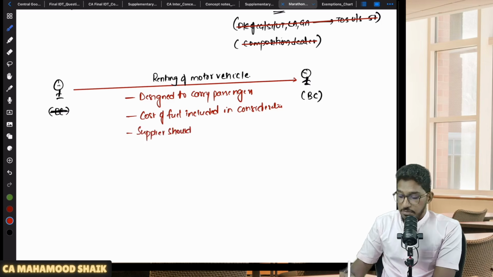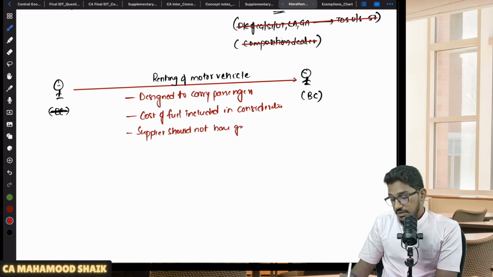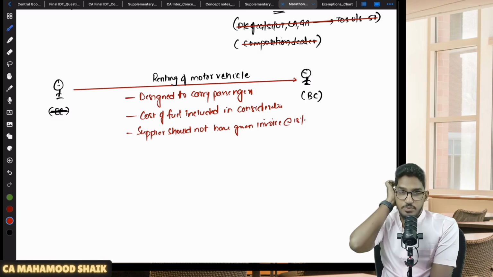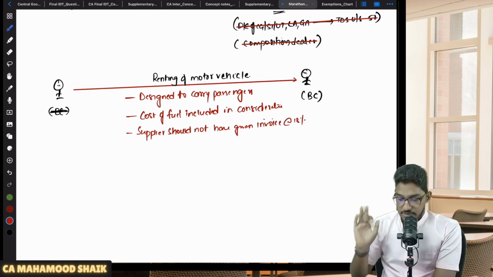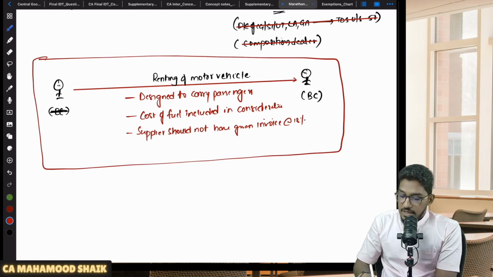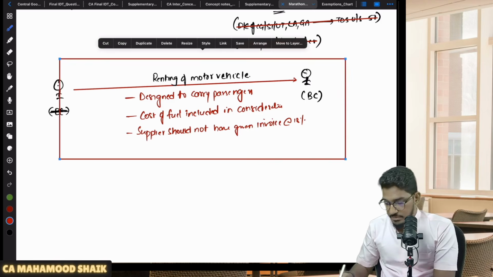That means he should not have opted to pay the GST under forward charge mechanism. Supplier should not have given invoice charging GST at the rate of 9%. 9% means 18% effectively. Supplier should not have given the invoice charging GST at the rate of 18%. Previously, it used to be 12%, but now it is 18%. So when all these conditions are satisfied, then RCM will become applicable. This you have to remember, my dear students.